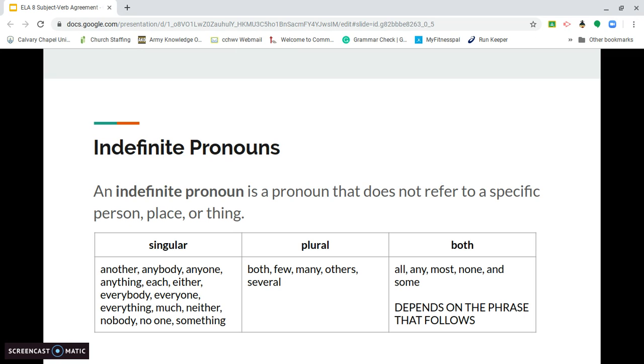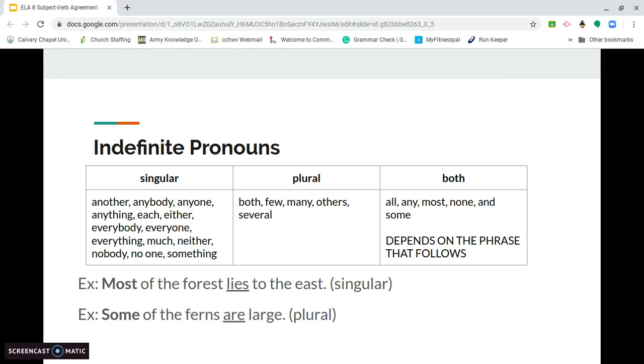I want you to pay attention real quick to the last column here. All, any, most, none, and some. They can be either singular or plural. It just depends on the phrase that follows. So you have to do a little bit more investigating before you can decide which verb is correct. I left this chart here because I think it's going to be helpful. And we look at the 2 examples.